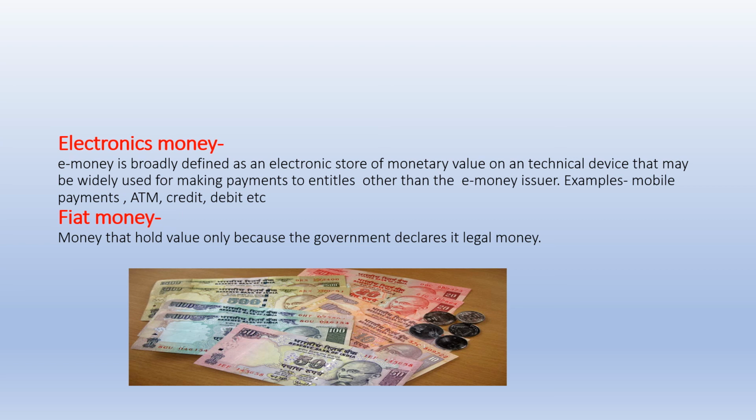Fiat money. Money that has value only because the government declared it. Legal money, that is legal tender, is called fiat money. So all legal tender money is fiat money. Otherwise, these monies are valueless. When the government tells you this money is no longer legal tender, this money is valueless, it is only a piece of paper. Demonetization, think about it.